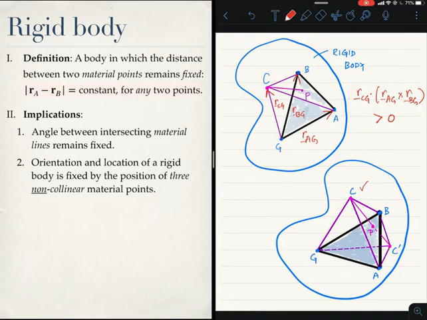Now there's a more physical interpretation of this. If you recall, this is the box product, and the box product is related to the volume of the parallelepiped formed by these three vectors. But here we don't have a parallelepiped, we have a tetrahedron.